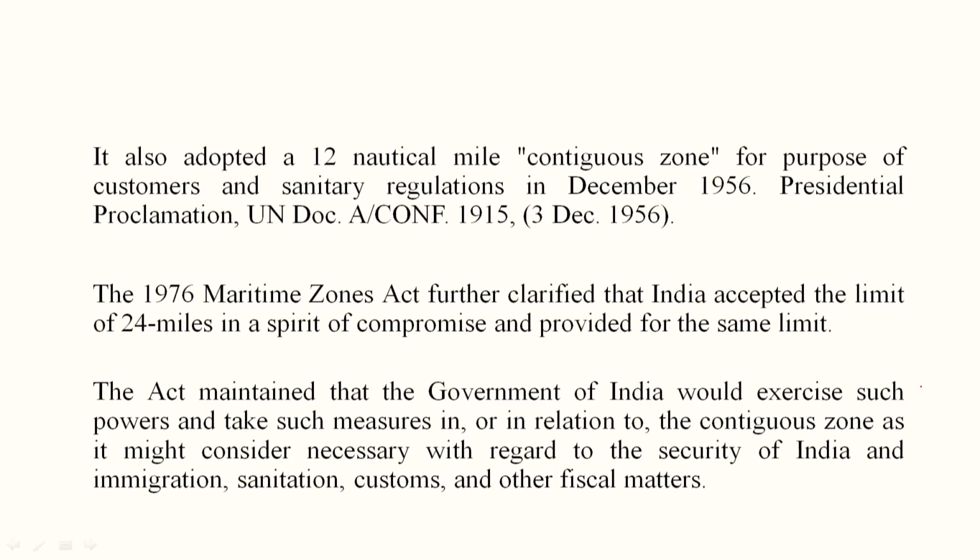The 1976 Maritime Zone Act further clarified that India accepted the limit of 24 miles in a spirit of compromise as provided for the same limit. Later on, the Act maintained that the Government of India would exercise such powers and take such measures in relation to the contiguous zone as it might consider necessary with regard to security of India and immigration, sanitation, customs and other fiscal matters. So up to 12 nautical miles, we had the sovereign rights. Beyond these 12 nautical miles, that is the contiguous zone, we do have sovereign rights, but they are not in all areas.